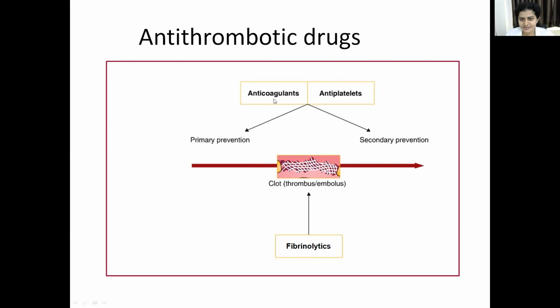Anticoagulants and antiplatelets are given mostly as primary prevention and secondary prevention to prevent the formation of thrombus. And fibrinolytics are the drugs used once the clot is already formed, the thrombus or the embolus has formed. Then to lyse that clot, we give fibrinolytics. Whereas anticoagulants and antiplatelets act as preventive drugs, primary prevention and secondary prevention, to prevent clot formation.